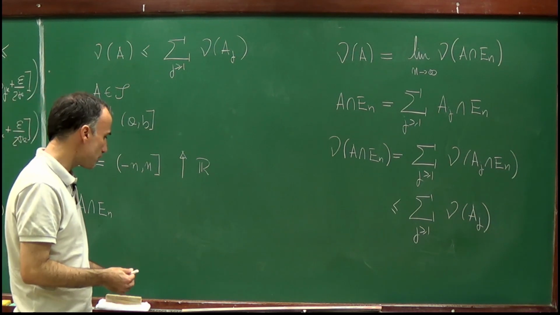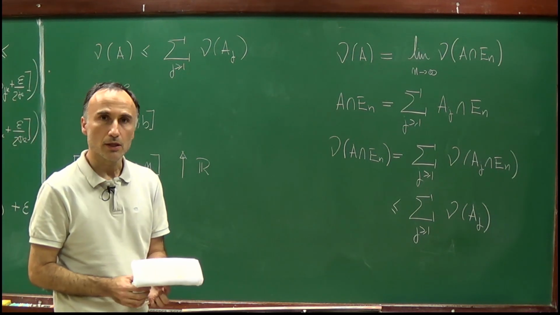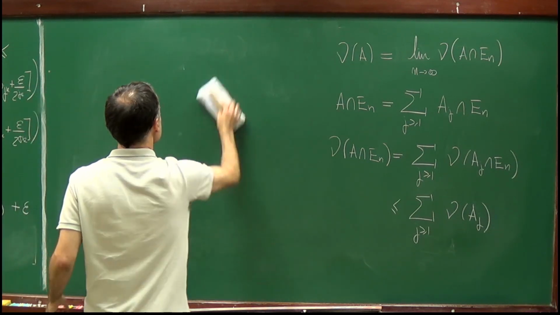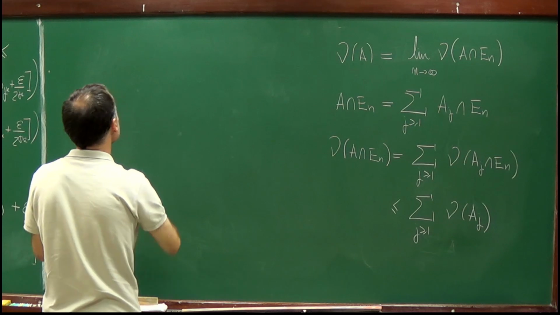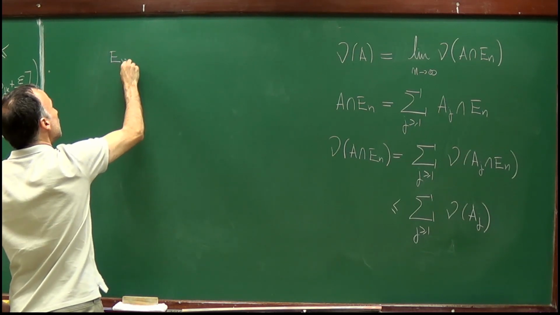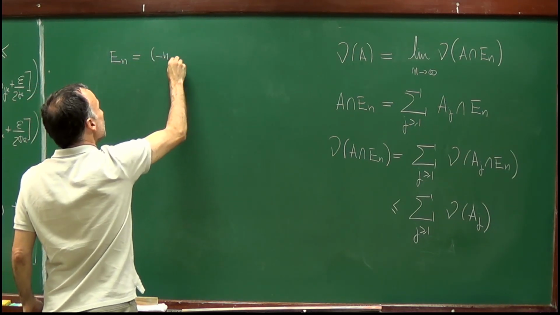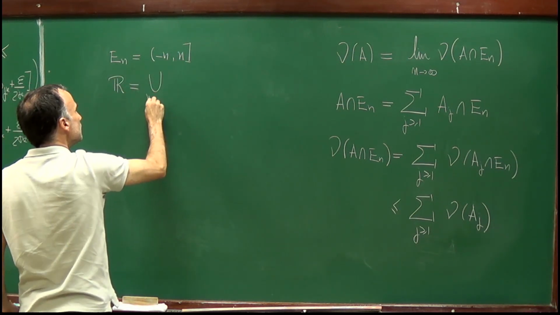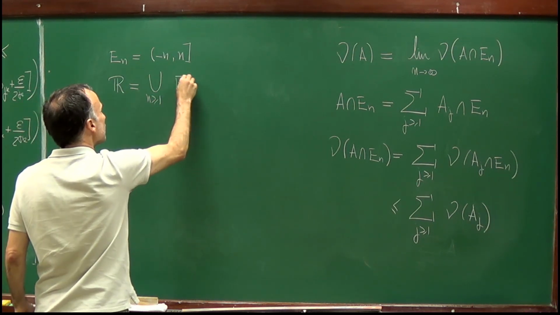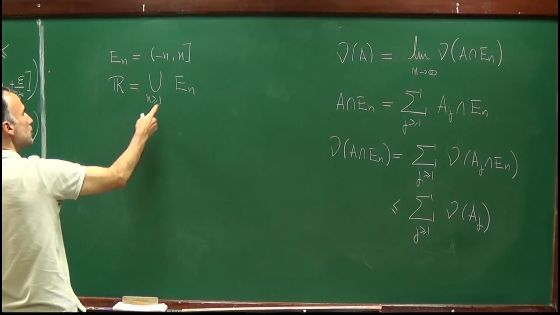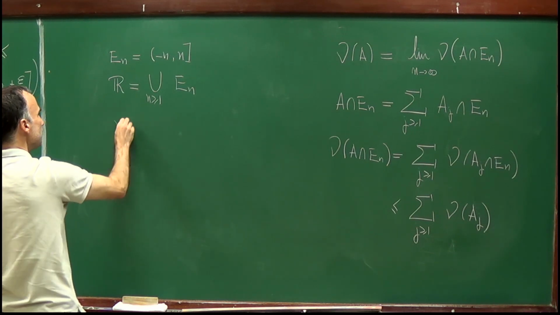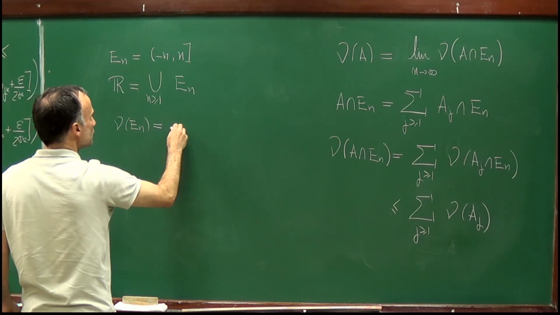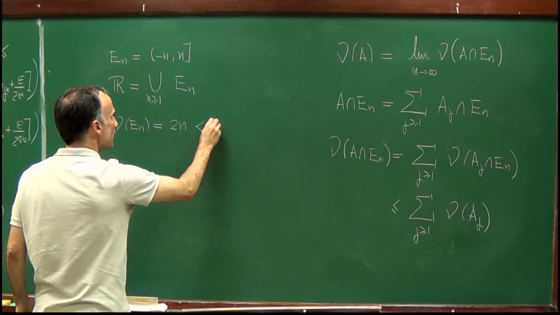And observe that in the case of the line, the set is clearly sigma finite, so that the extension is unique. So again we can use E_n as the interval (-n, n]. It's clear that R is equal to the union of E_n, and that nu of E_n, which is equal to 2n, is finite.